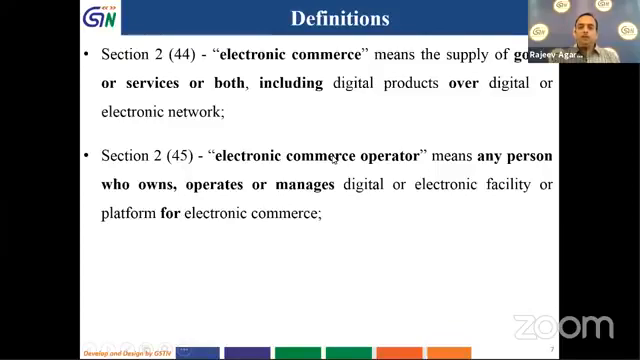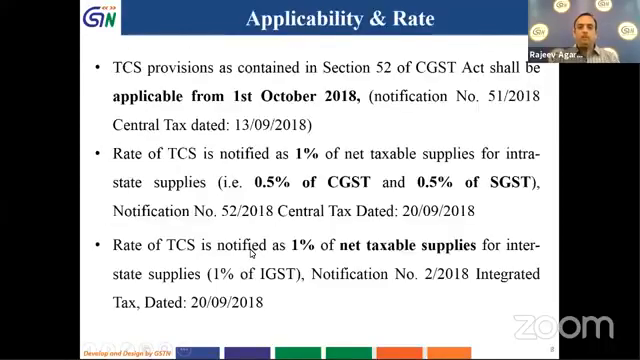So if any person who manages any electronic facility or platform for electronic commerce, then he is an electronic commerce operator, who either owns it, operates it or manages it. Similarly, electronic commerce, which is in Section 245, is defined in Section 244, which we have already seen. Now, TCS provisions as contained in Section 52 of the CGST Act shall be applicable from 1st of October 2018.